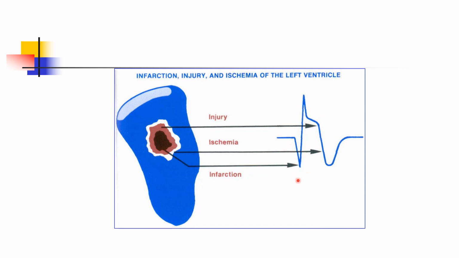If you have a Q wave, that represents dead muscle. If you have ST elevation, that represents muscle which is having injury. That is the amount of muscle which we can salvage by thrombolytic therapy or primary angioplasty, and the T inversion shows the area of ischemia. So in a given patient, all three can be there.